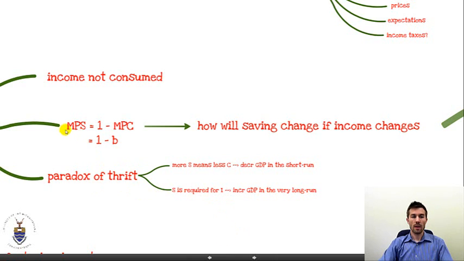Right. So if we have savings, we have a savings function. The marginal propensity to save is the slope of the savings function. The slope of the savings function must, by necessity, be 1 minus the slope of the consumption function. The marginal propensity to save will tell us how saving changes if income changes. If the marginal propensity to consume is 60%, in other words, we consume 60% of the additional income we earn, our marginal propensity to save must be 40%, right? If we consume 60%, we must be saving 40%. In other words, the marginal propensity to save is 1 minus B.